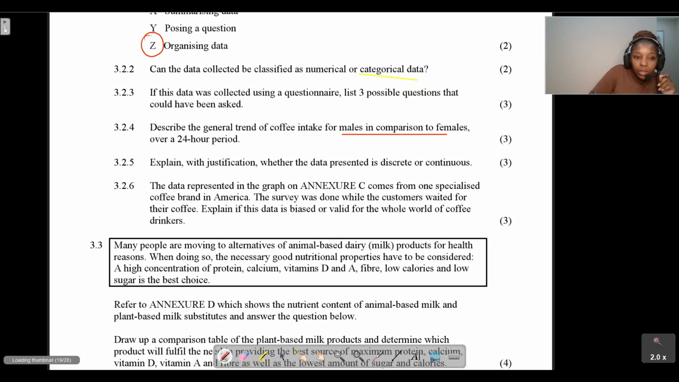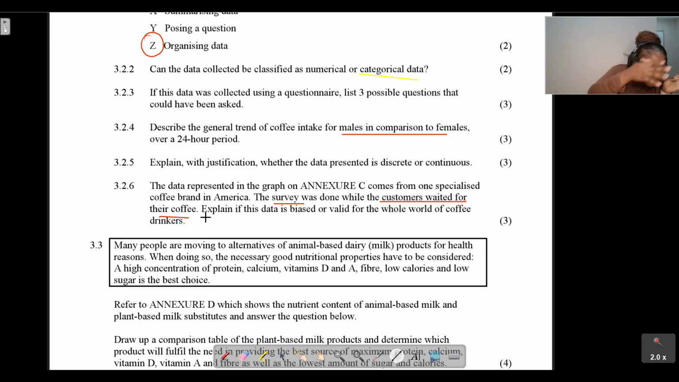Okay, last question, 3.2.6. The data presented in the graph on Annexure C comes from one specialized coffee brand in America. The survey was done while the customers waited for their coffee. Explain if this data is biased or valid for the whole world of coffee drinkers. Number one, guys, we can already see that we're told this survey was done in a coffee shop, while customers waited for their coffee, in one coffee shop.